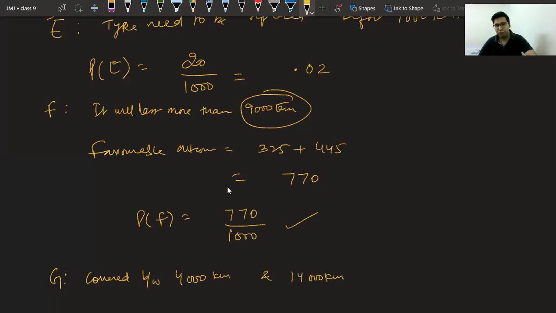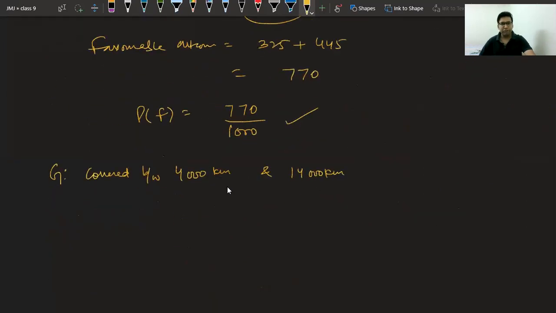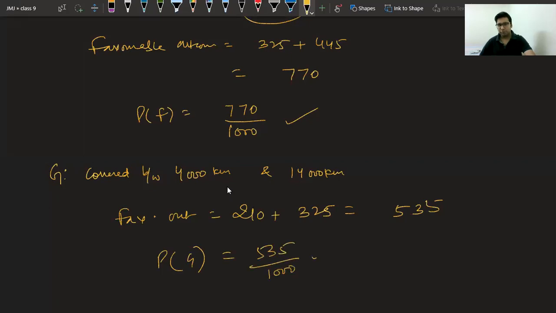Now class, tell me which values will come. Tell me the sum. Now you have to see between 4,000 and this 14,000. So this time you will add what? Okay, you will add 210 and 325. Very good. The favorable outcomes will be 210 plus 325 is equal to 535, and the answer will be probability of G is equal to 535 upon 1000. That's it.